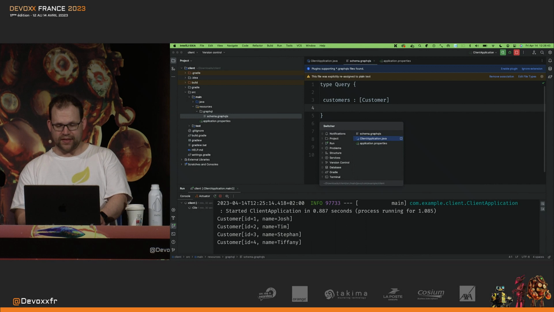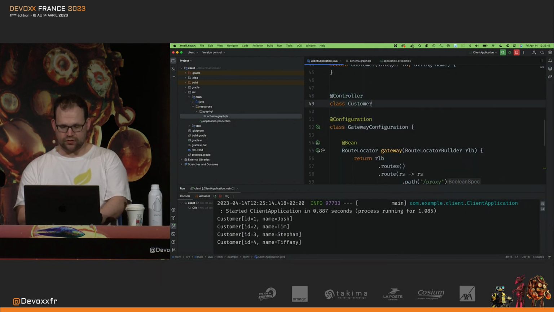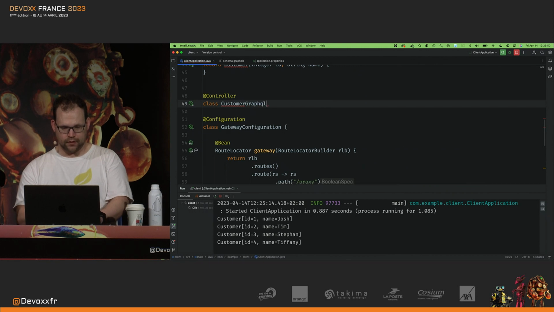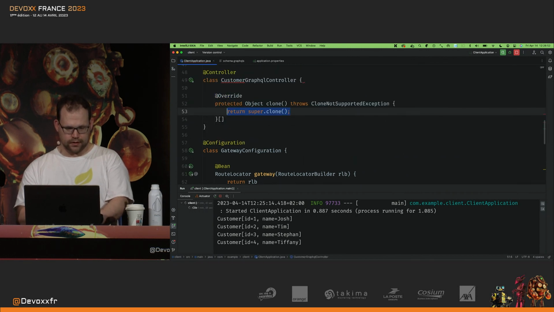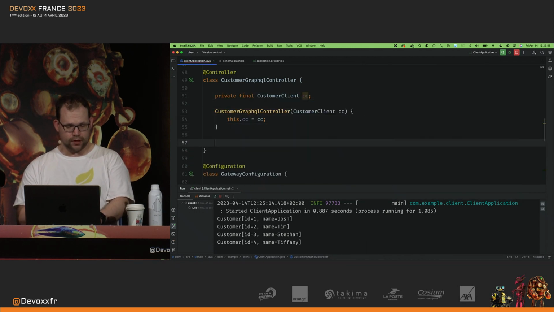Now, I have to implement that schema. So I do that over here. I say @Controller, class CustomerGraphQLController, and I'll inject my new client that we just created there. We'll just inject that into the controller. And I'm going to use QueryMapping, okay?